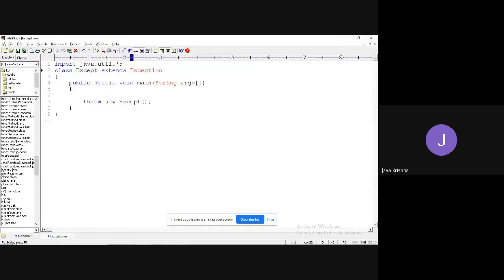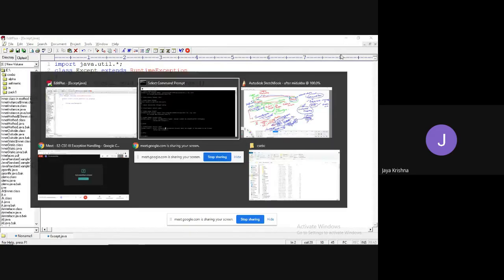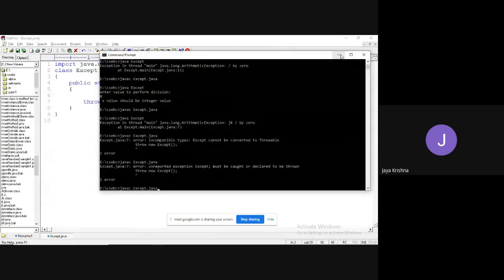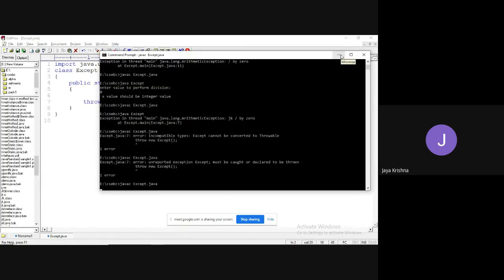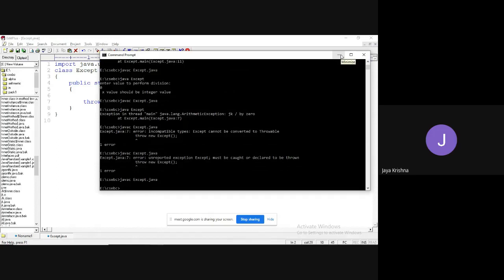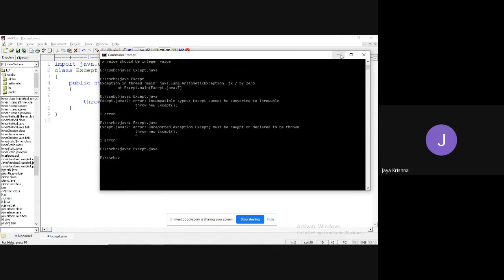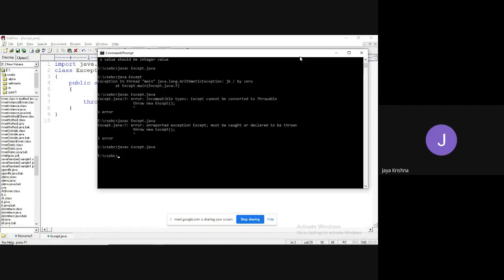So instead of that, what we are going to write is, I'm going to take RuntimeException. See, it is rectified or not. So you know the difference. Checked means it is going to check at compile time. Unchecked means it's going to check only at runtime. As I have written here, RuntimeException is going to be checked only at runtime. That is the reason it is going to raise the exception in thread main at line number 7.